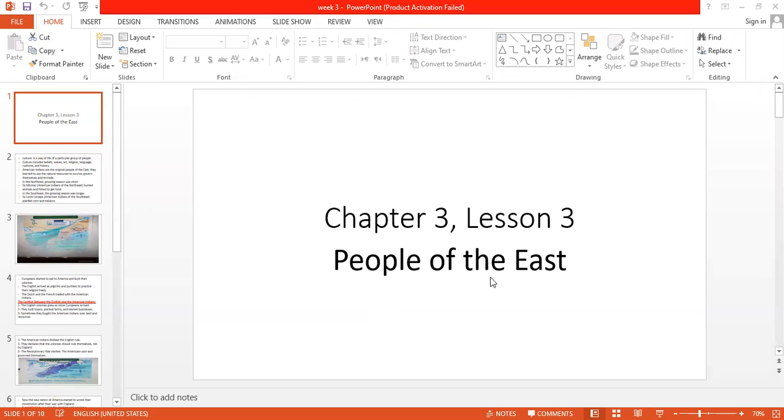Chapter 3, lesson 3, People of the East. You remember in this chapter, the first lesson speaks about the land or the location of the East and about its weather, its plants and animals. And the second lesson speaks about the resources of the East and the economy of the East. Today we're going to speak about the people of the East. Let's start.